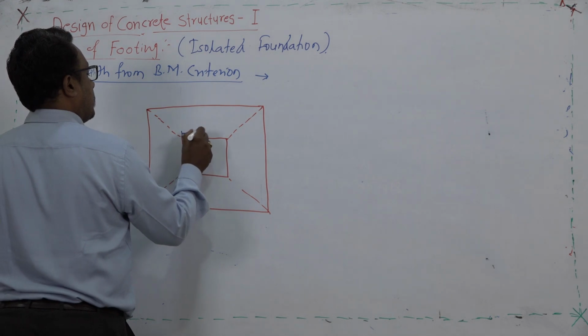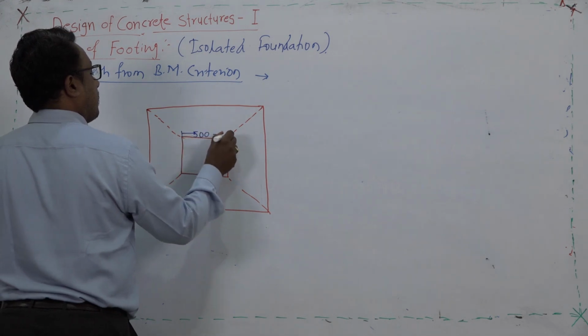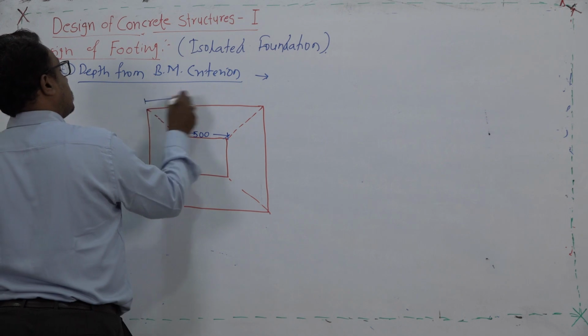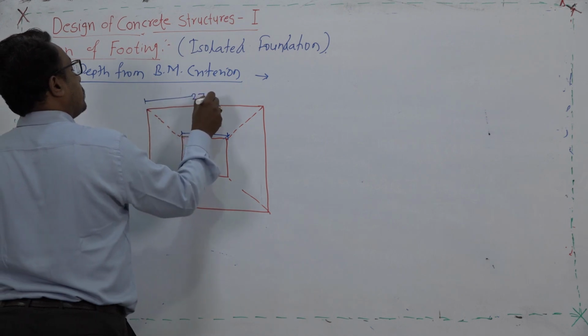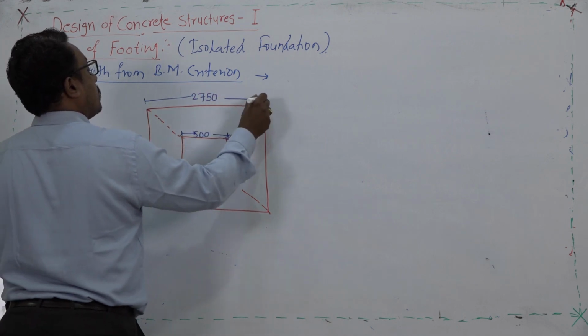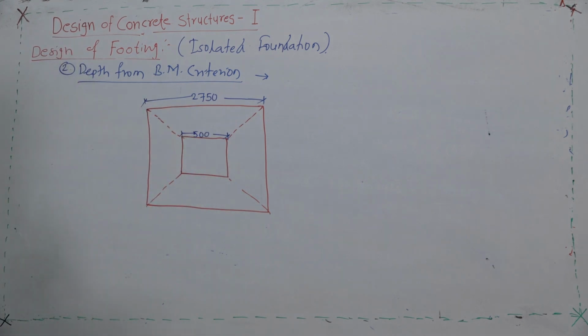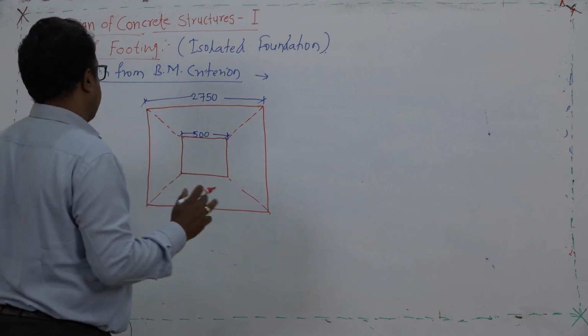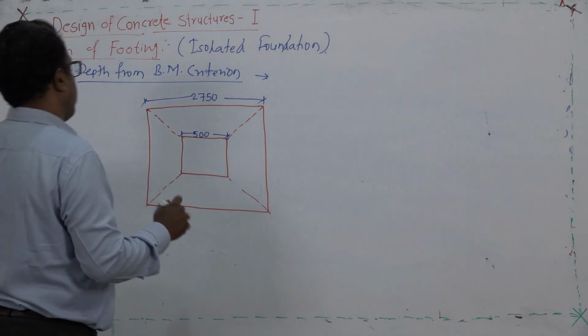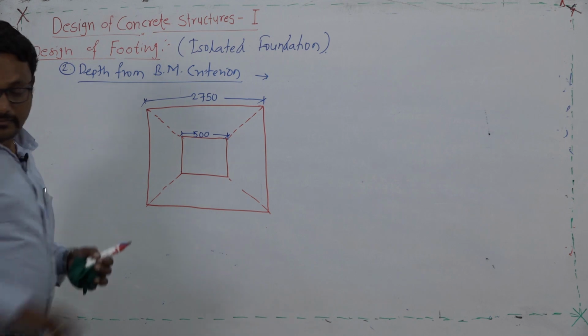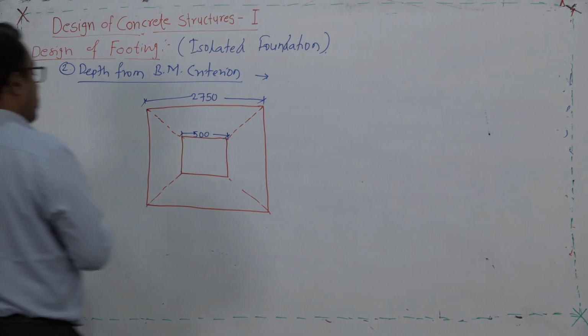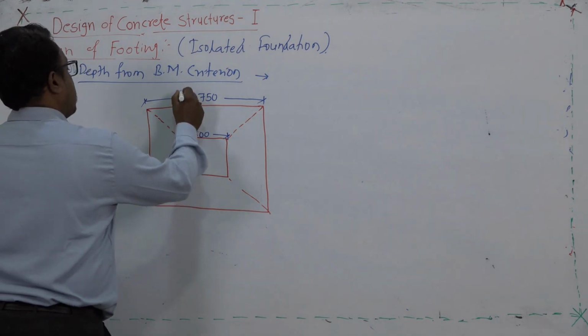This is 500 and this is 2750. This is 2750. So, here the critical section for the bending moment, we will try to consider. This is the location of the critical section.